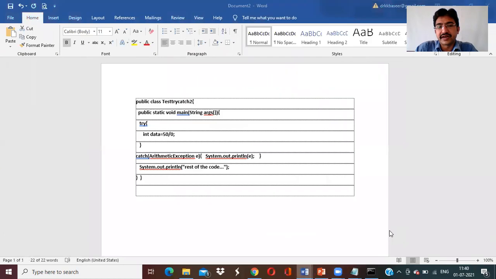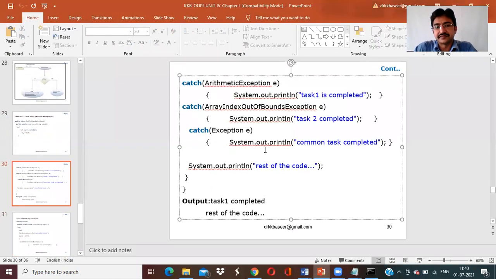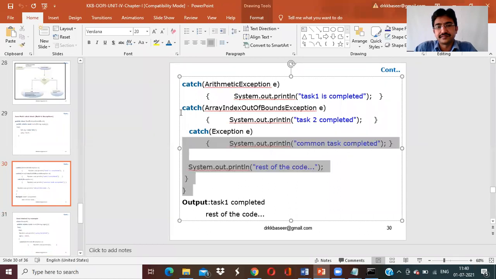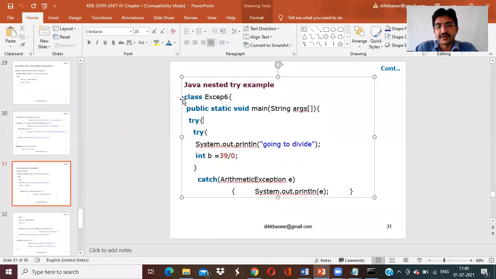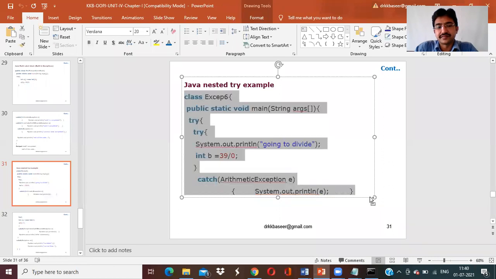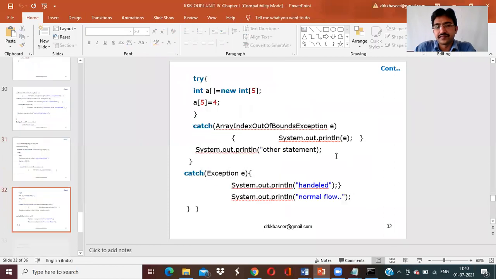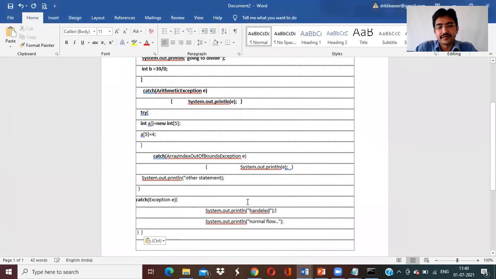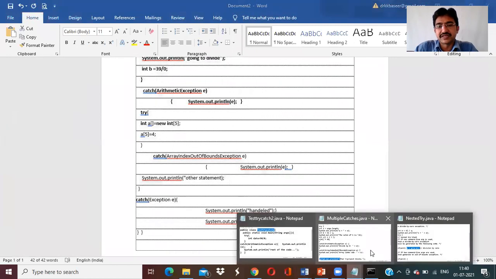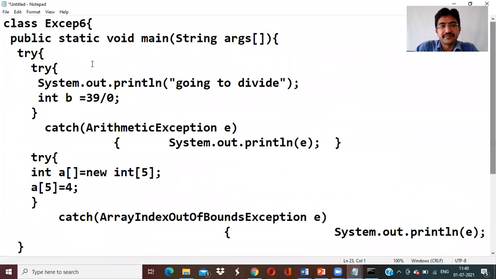Now for better understanding, we'll go for this same example which we have discussed here. We need to execute this nested example. I'm just taking a notepad file and pasting it here. Now what is the class name here?